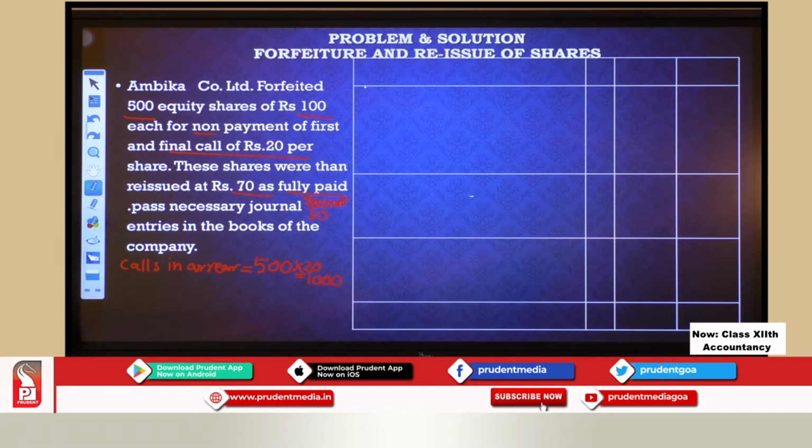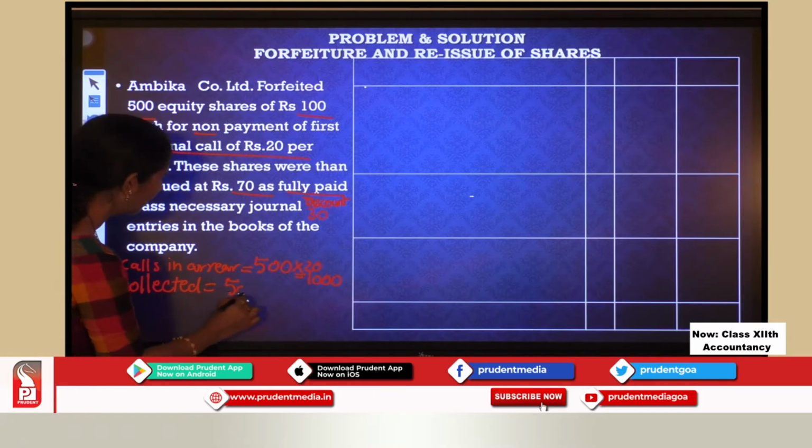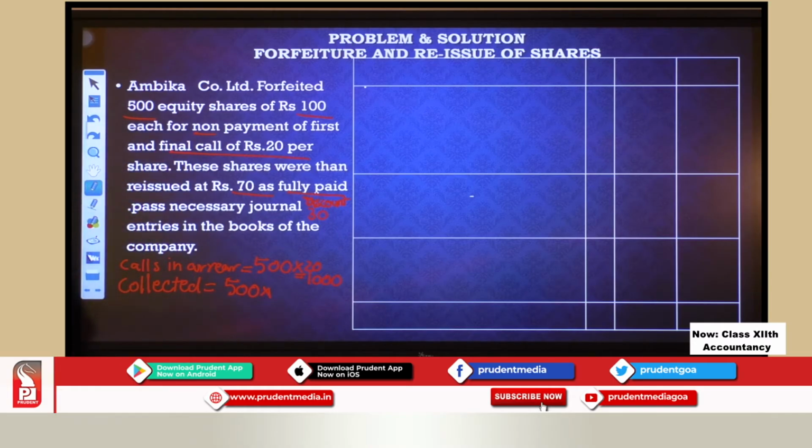Now I go ahead. How much have I already collected? On these 500 shares, I have not received 20. What was the value of the share? Value of the share was 100, correct? I have not received 20.